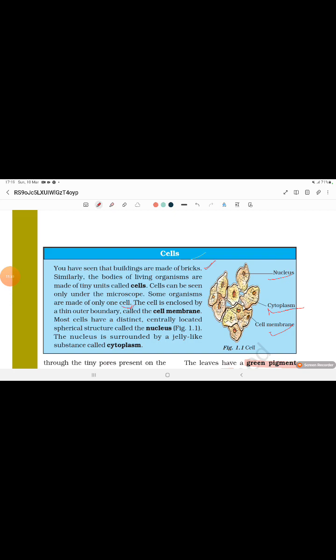They are called one-celled organisms. What are they called? Unicellular organisms.